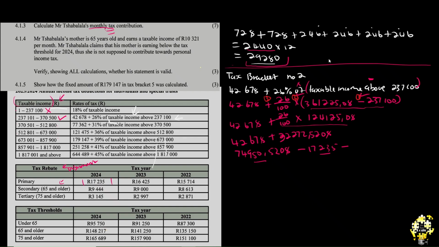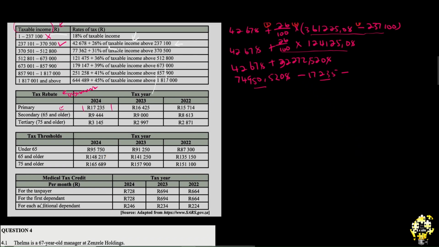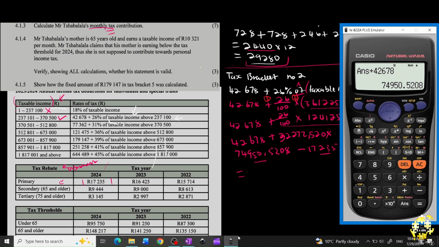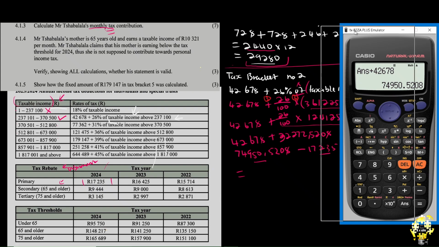Why? Because this is a monthly. I always told you. Let me go a bit down. I always told you. You see, it's a what? It's per month. You cannot subtract it on the taxable income. It's per month. You are supposed to subtract an annual one. And the annual one is the one that we calculated here. So you are going to say subtract 29,280.